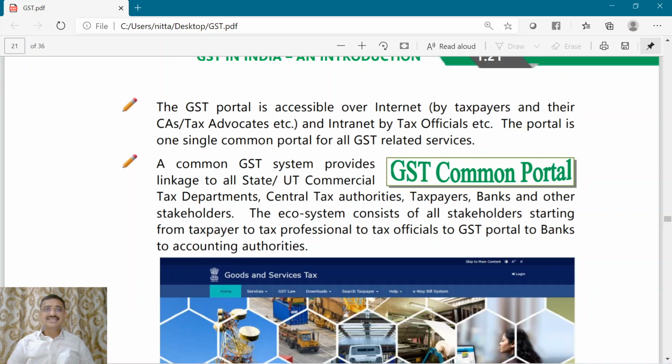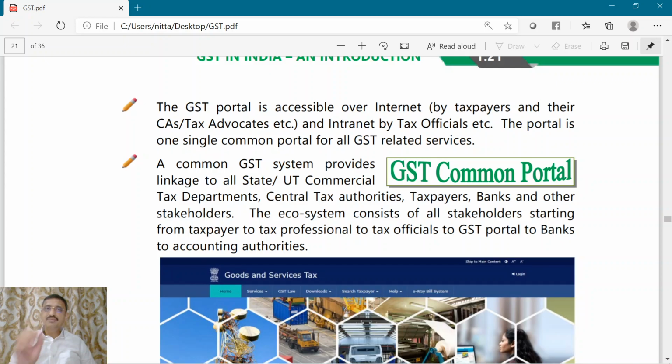Now, what is the significance of this common portal? The significance of this common portal is that it links all the states, union territories, all the central authorities, all the taxpayers, all the banks, and each and every stakeholder is linked through this GST common portal.